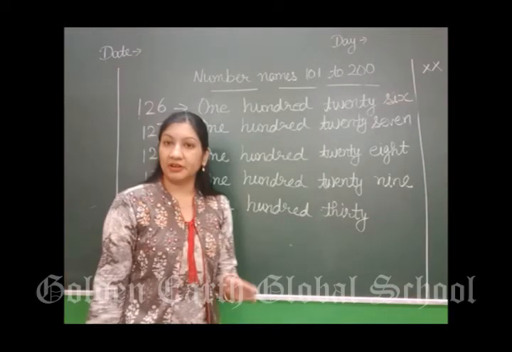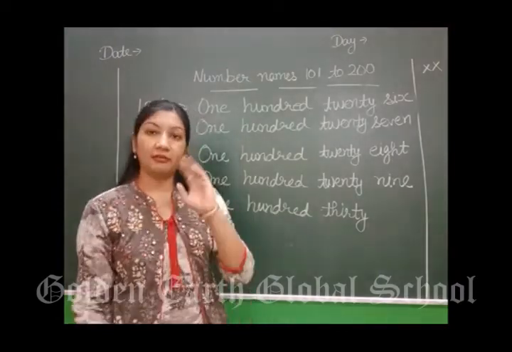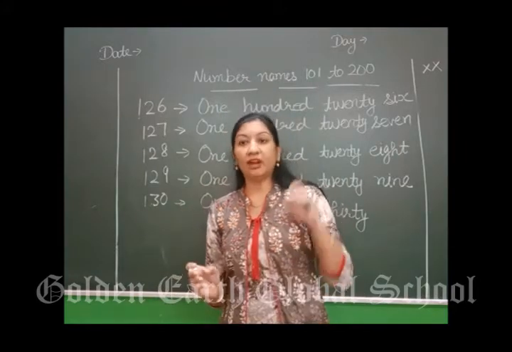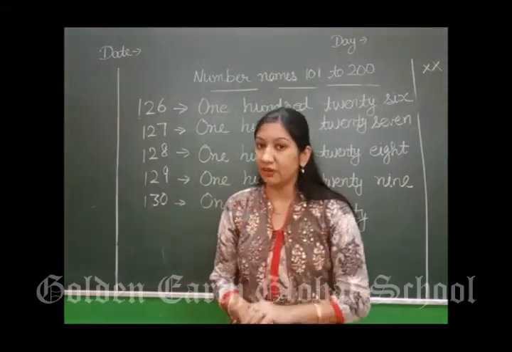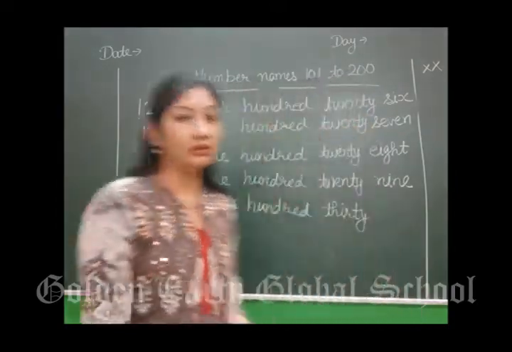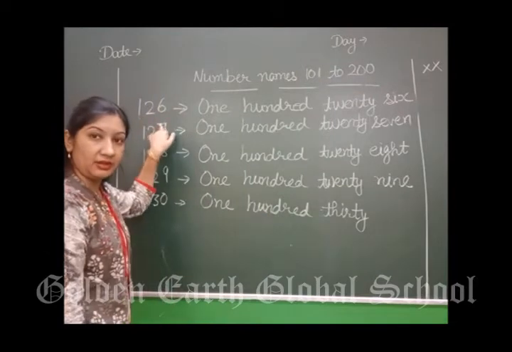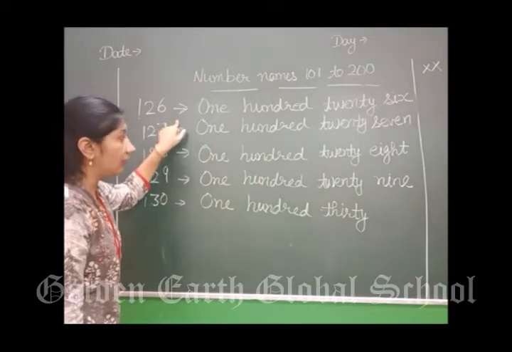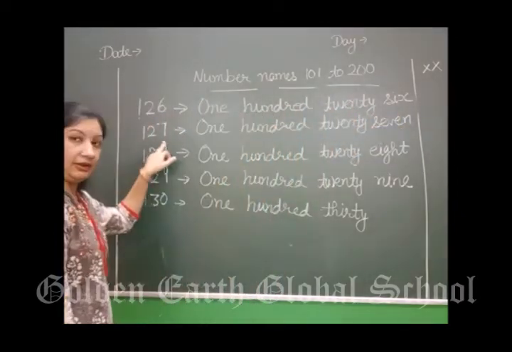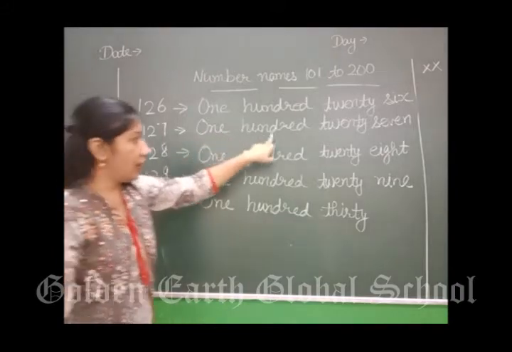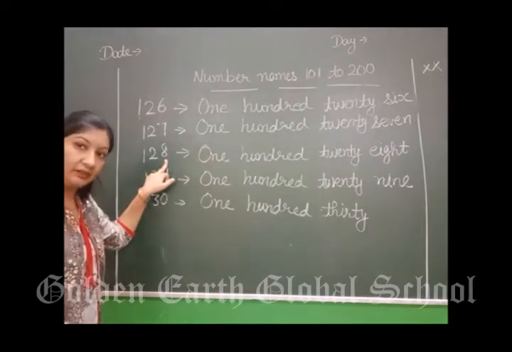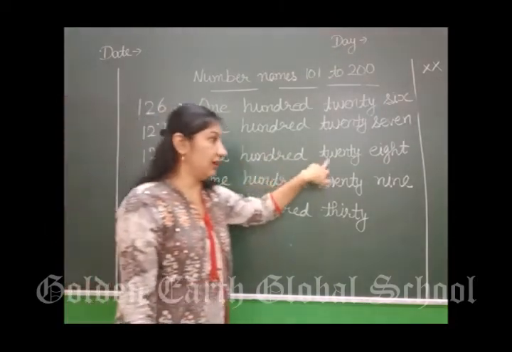Now we have done till 125. After 125, what will come? After 25 comes 26. We are doing 125, so after 125 comes 126. How will we write it? Look here. 126. Next 127. 128.